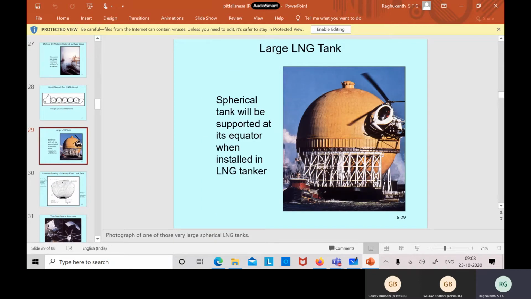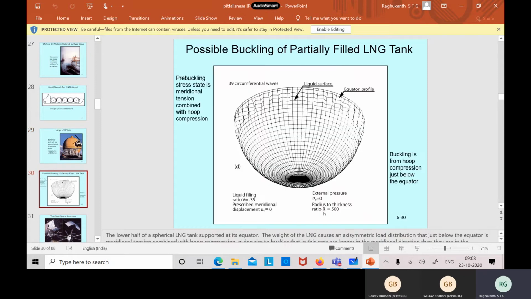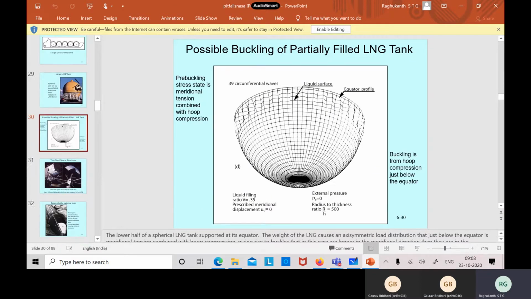Now this is an LNG tank, liquid nitrogen, that type of tank. So buckling becomes very important for these types of tanks also. Analytical solutions are not possible, you can only do it by FEM. Now you can see here the buckling mode shape. See how many waves are there here. In the radial direction, you can read the number here. How many circumferential waves? 39. So you can see 39. Of course, it depends on the size and other things, but these many are possible in buckling.